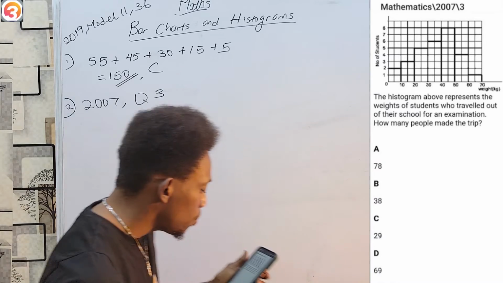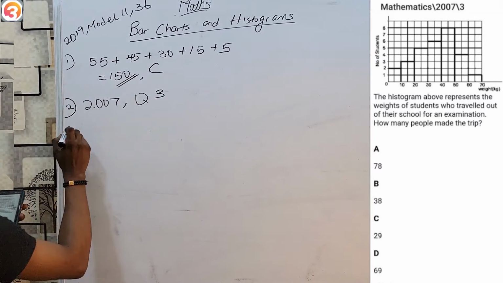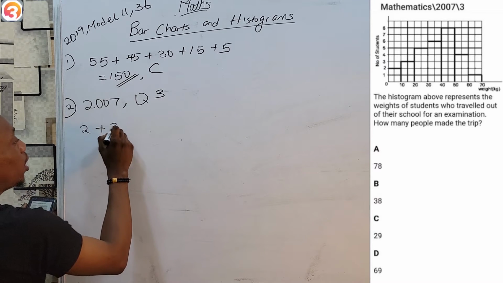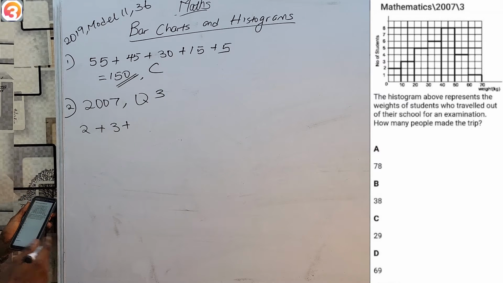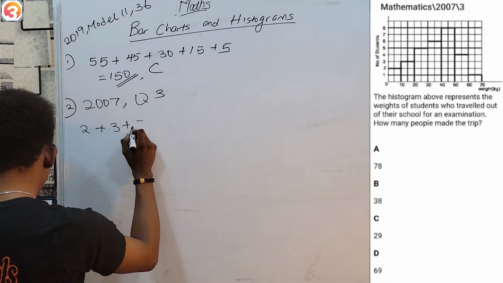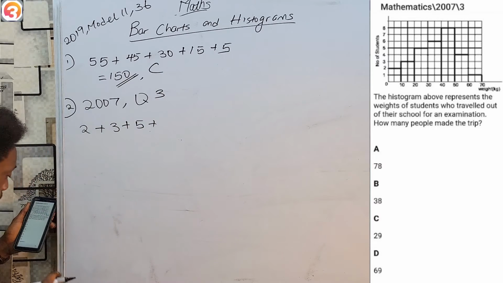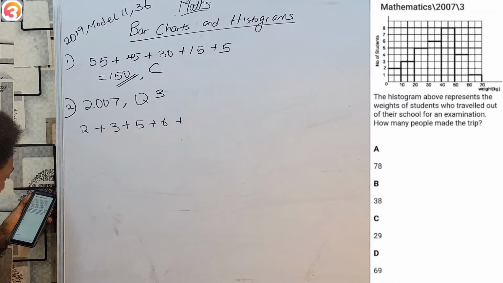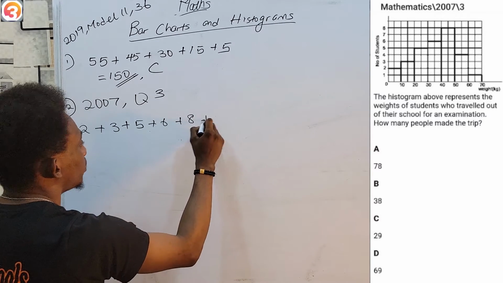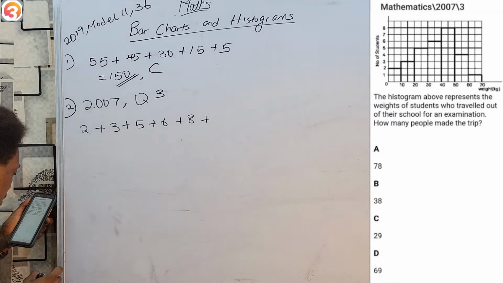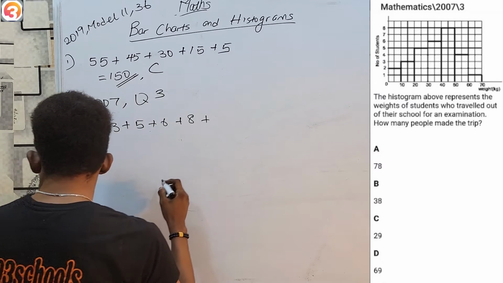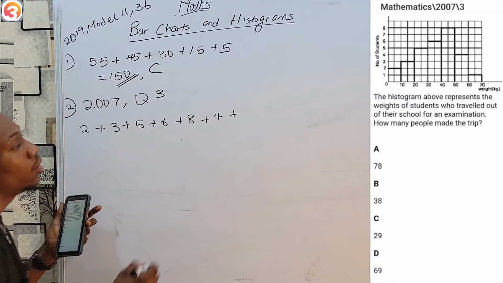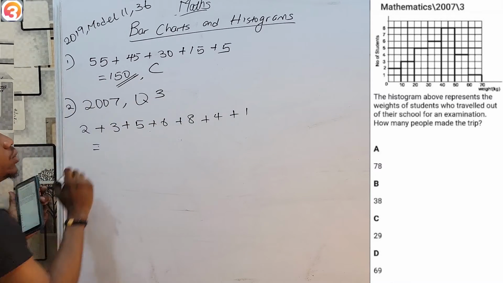So let's see. Between 0 and 10, there were 2 students. Between 10 and 20, there were 3 students. Between 20 and 30, there were another 5 students. Between 30 and 40, 6 students. Between 40 and 50, there were 8 students. Between 50 and 60, there were 4 students. And last but not least, between 60 and 70, there was only 1 student.